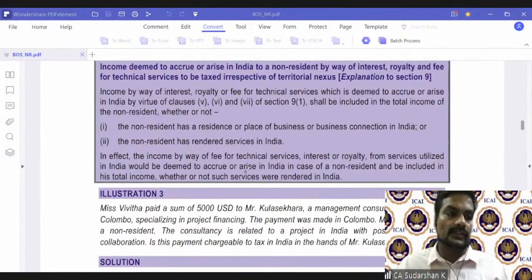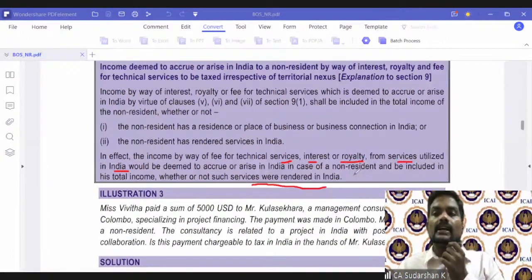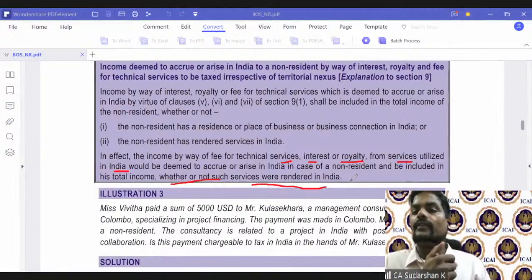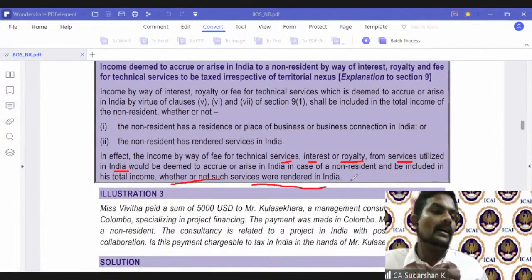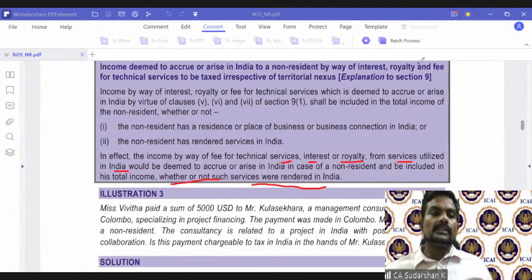As you can see on your screen, income by way of fees for technical services, interest or royalty from services utilized in India would be deemed to accrue and arise in India in the case of a non-resident and be included in his total income, whether or not such services were rendered in India. So effectively, they said rendering in India is not required. As long as they are utilized in India, that is enough. So as of now, this will be taxable.